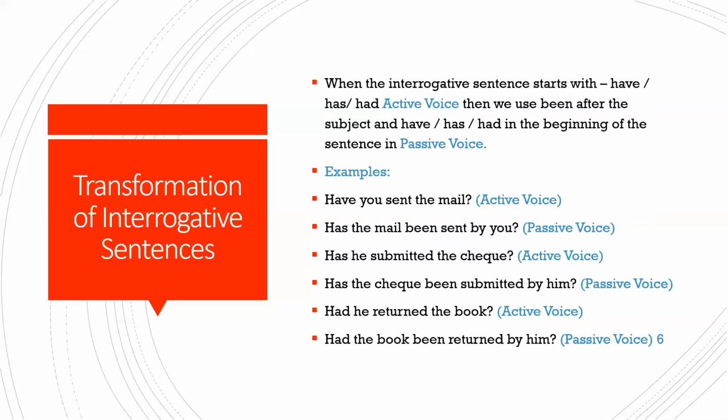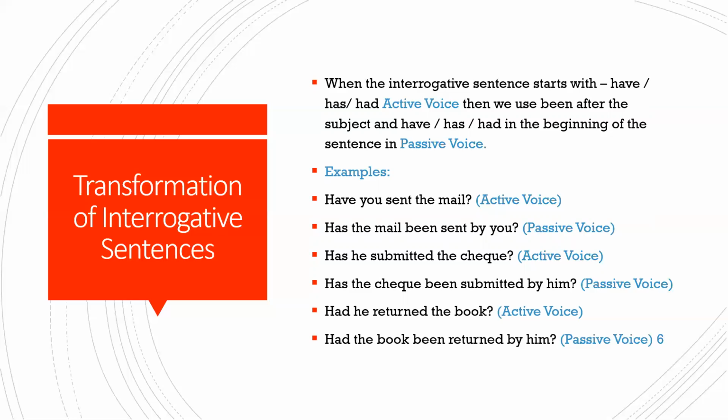Then the next one, has he submitted the check? Same, has the check, because singular. Has the check been submitted by him? Okay. Had he returned the book? Had the book been returned by him? Okay, is this clear? So wherever you have, has, had, same thing, even in the passive voice, you will use have, has, had, but either you will use have or you will use has, depending upon the change that you have brought about, depending upon your subject, the number there.